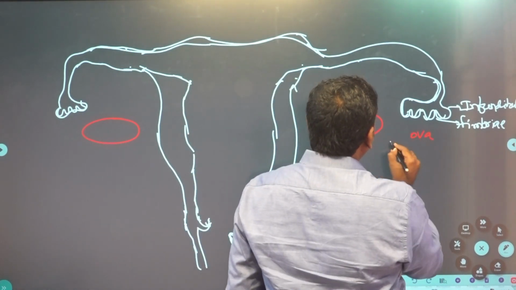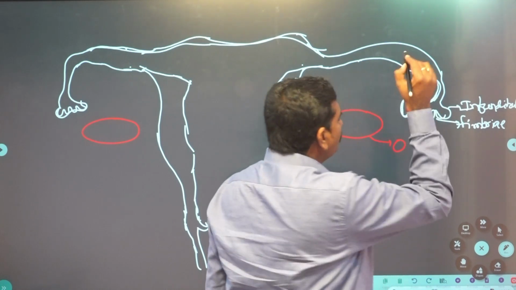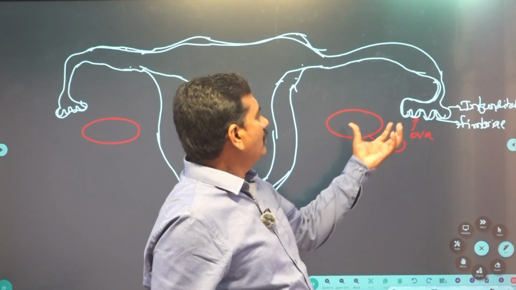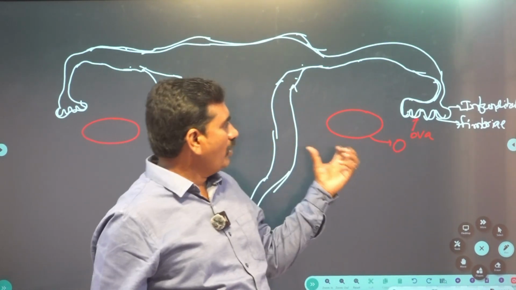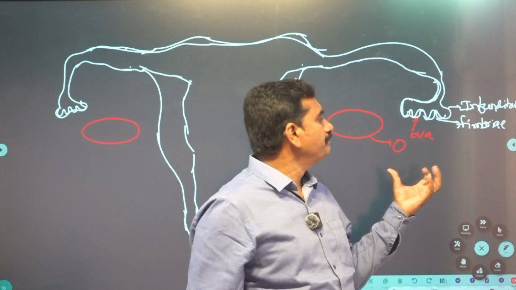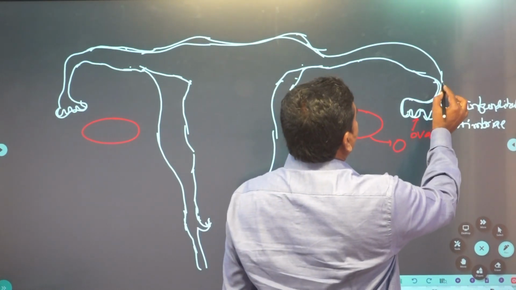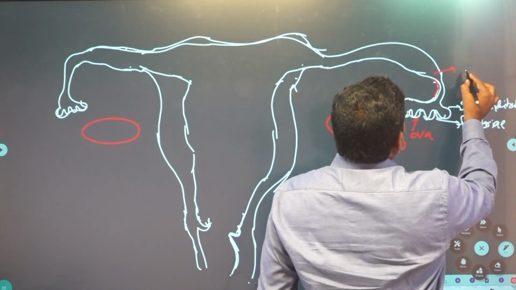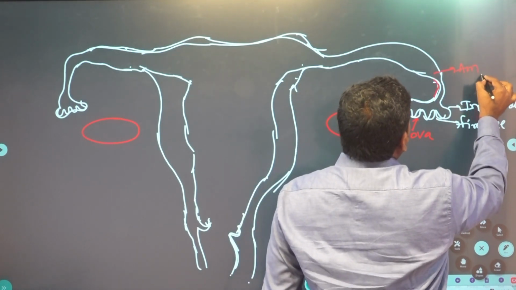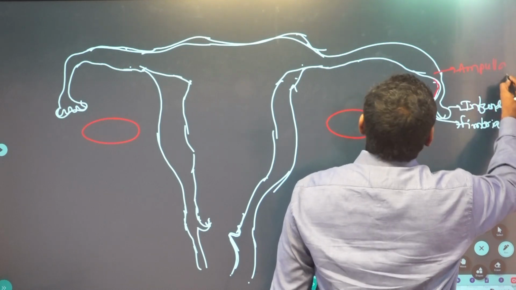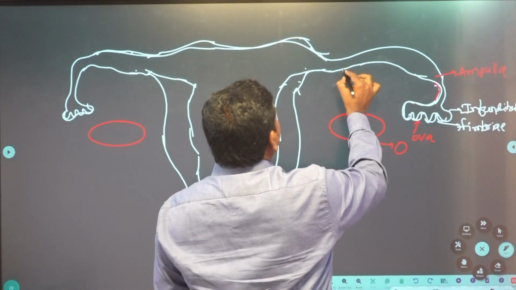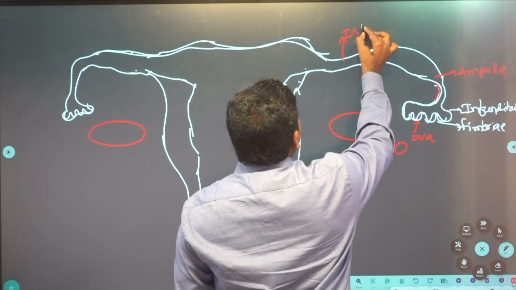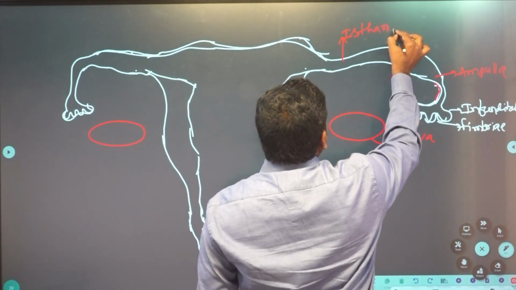Next, it leads to the ampulla, then the isthmus, the narrow part.